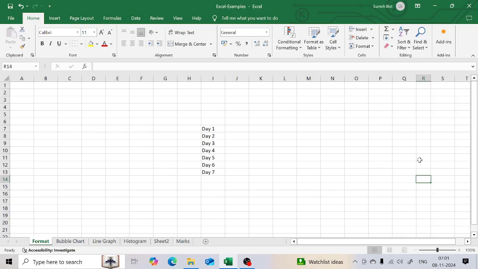You may want to do that for a couple of reasons. One is to make it easier to read the data, and secondly to make effective use of the space, especially if you have a lot of columns and data. So let's see how to make the text vertical in Excel.